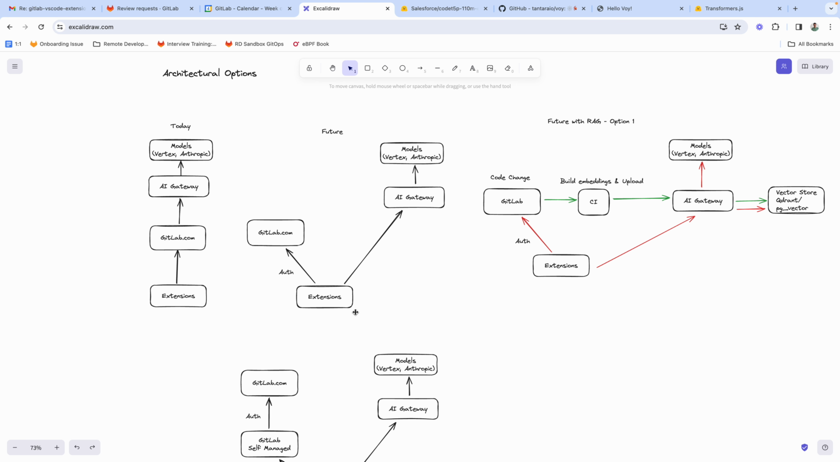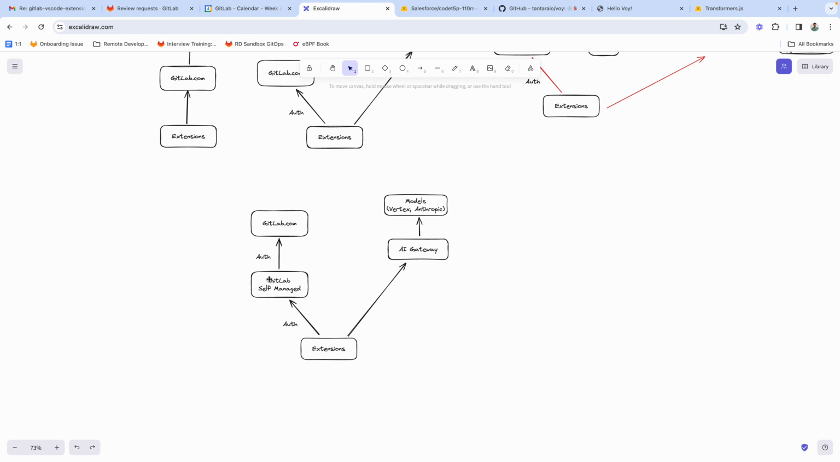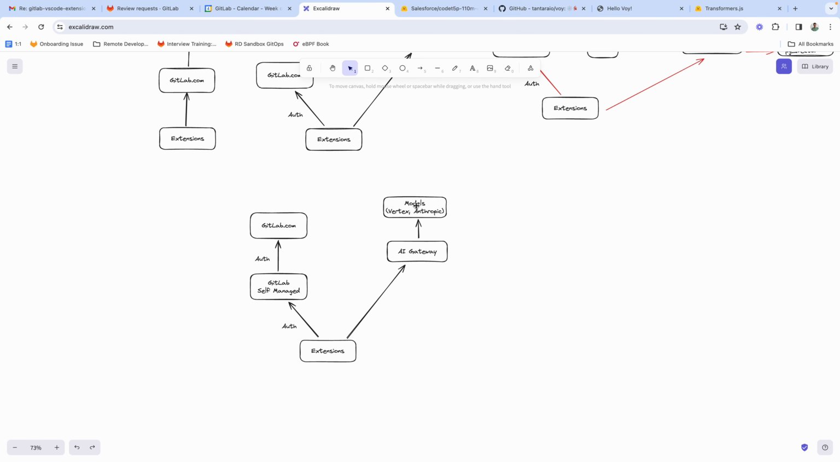Now, before I go on with the future state with RAG, I want to talk about how self-managed works, and this is how I believe it works. I could be wrong here, but when it's a self-managed instance, the extensions talk to GitLab self-managed, which then authenticates with GitLab.com. We get some sort of token back, and the token is then sent to the AI Gateway to authenticate, and then that hits the models, right? So I suppose it'll work this way. We have to think of the solution completely.